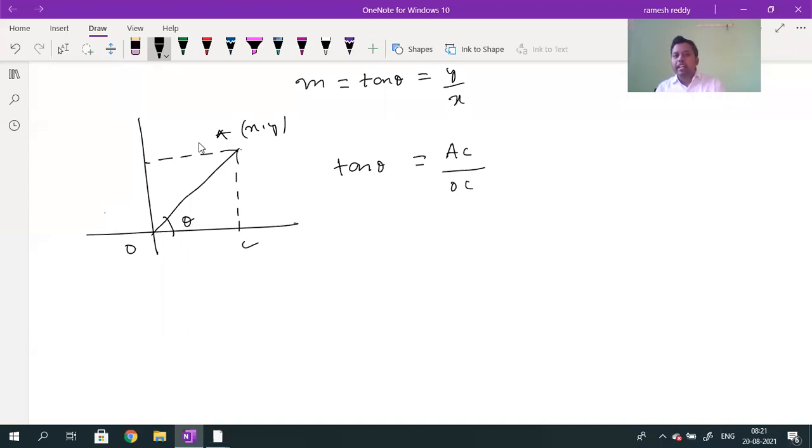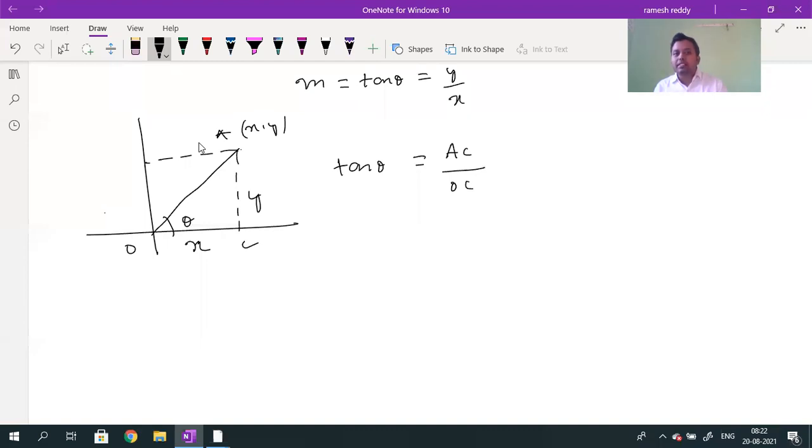Coordinates of A are given as x comma y. What does it mean? The vertical distance of A from the origin is y. The horizontal distance of A from the origin is x. What is the meaning of coordinates? Coordinates will give you the distance of the point from the origin.